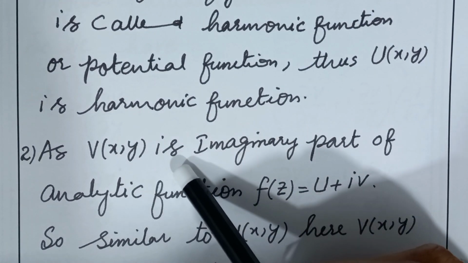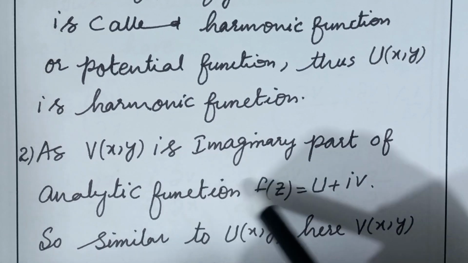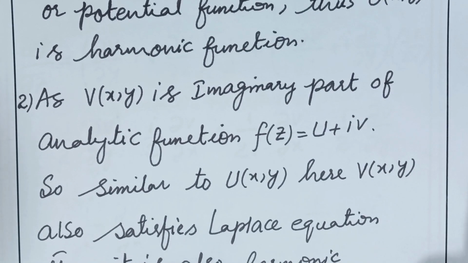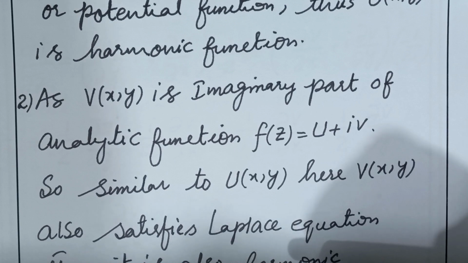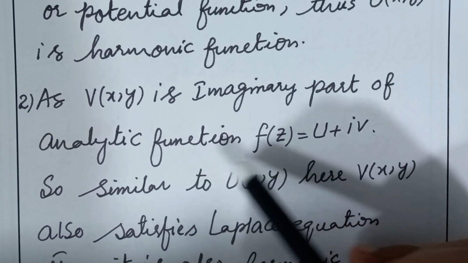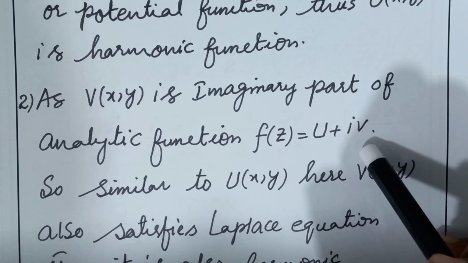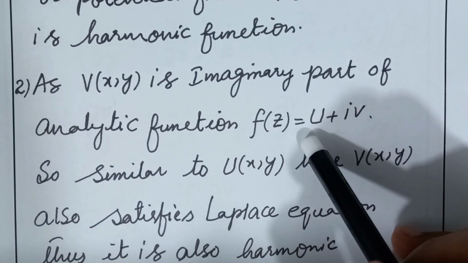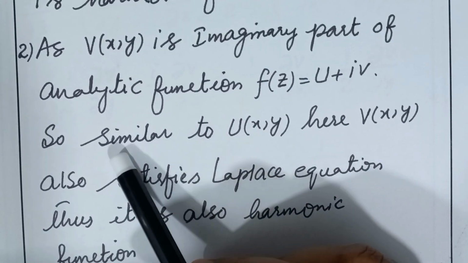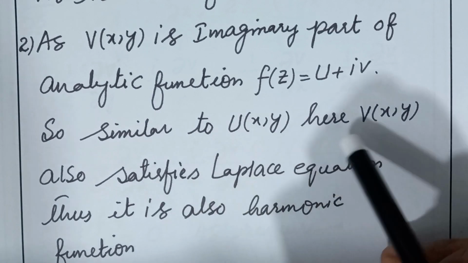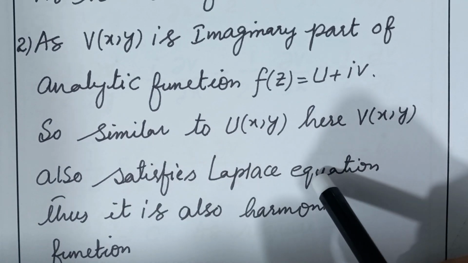As v(x, y) is the imaginary part of the analytic function f of z equal to u plus iota v. As you know, throughout my lecture, I have set f of z as an analytic function whose real part is u and imaginary part is v. So I think it is necessary to clarify that if v is the imaginary part of an analytic function, then similar to u, v(x, y) also satisfies the Laplace equation.